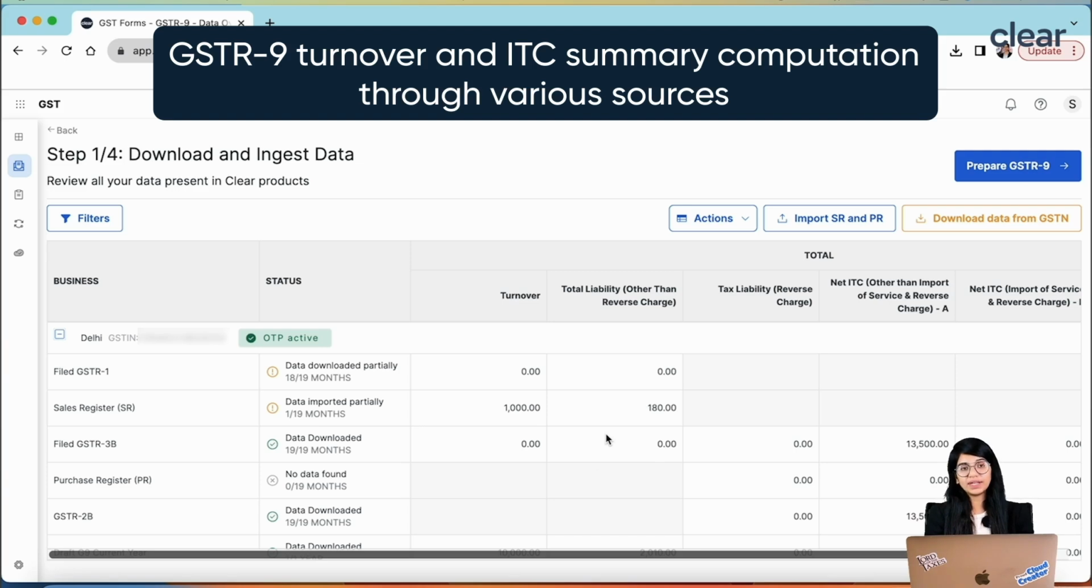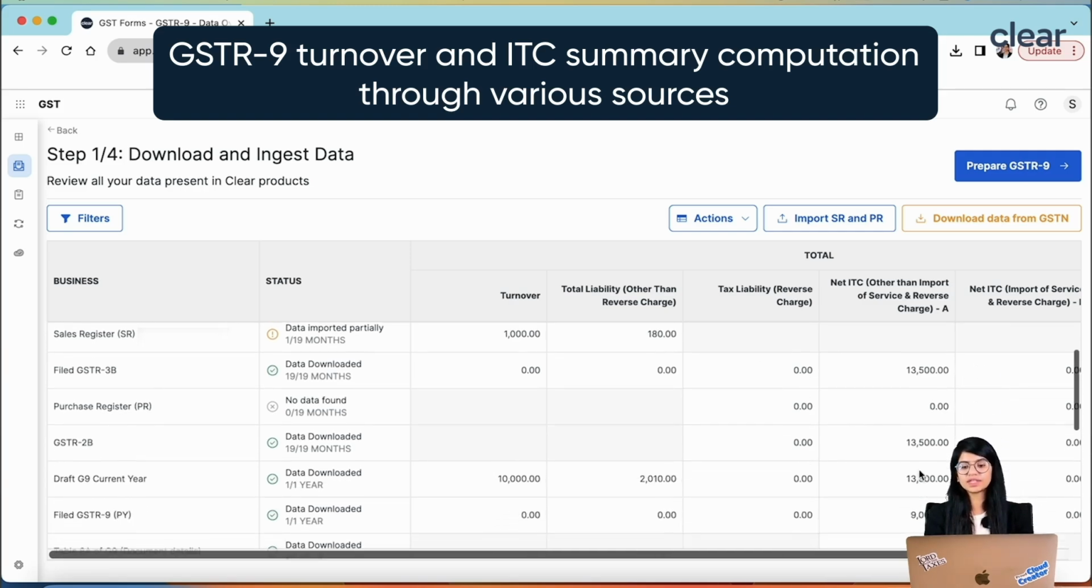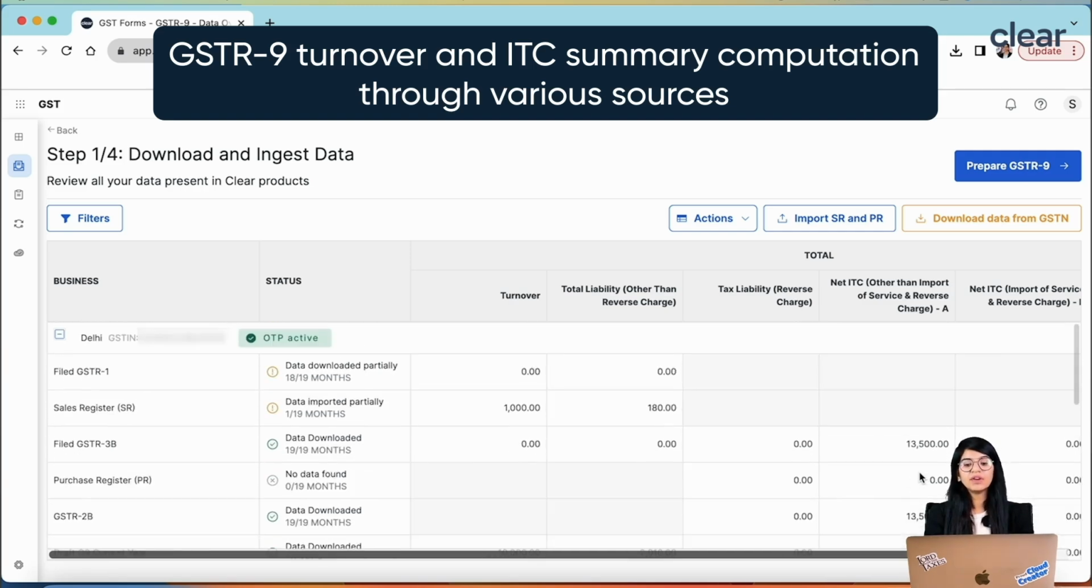Similarly, when it comes to ITC also, we show the ITC as per your purchase register, the ITC as per your 3B and the ITC as per your 2B. So all of this you can see from here itself without going to a different place, and this can be done for all of your GSTNs in a single shot. Not only this, many times we want to just focus on a few things, right?